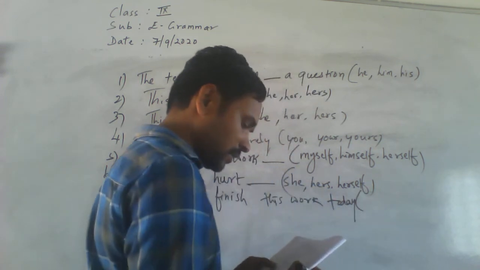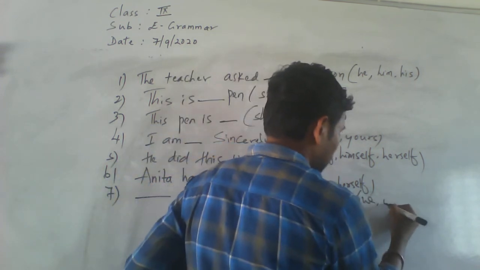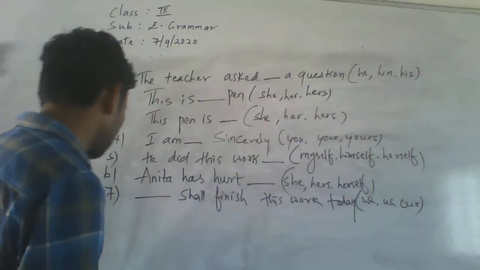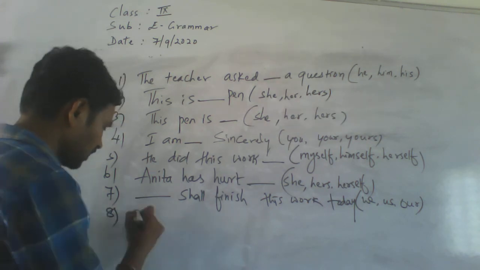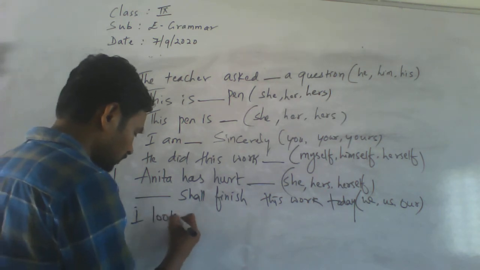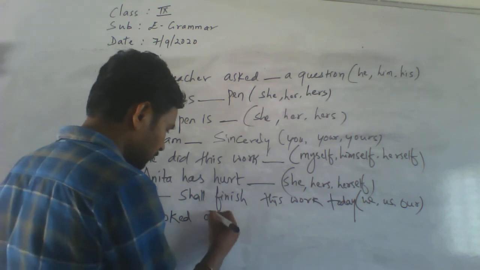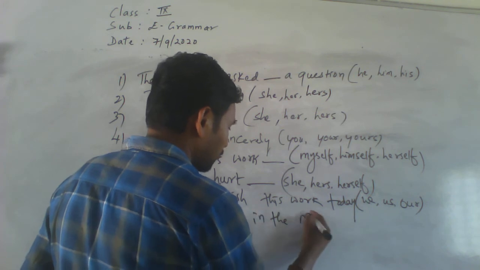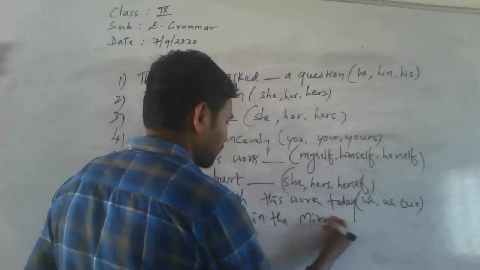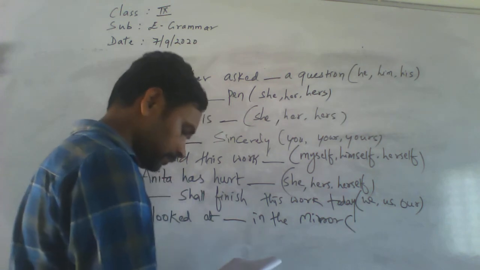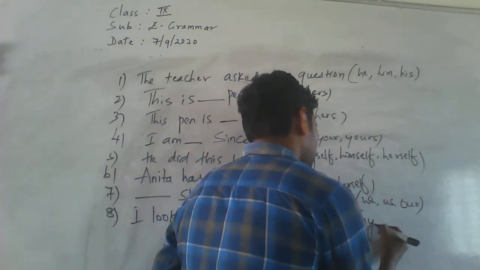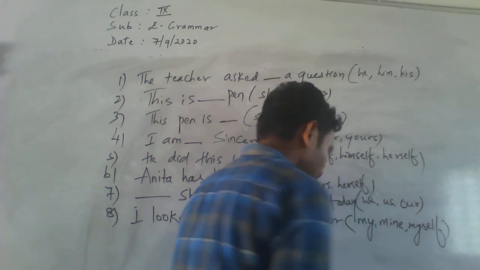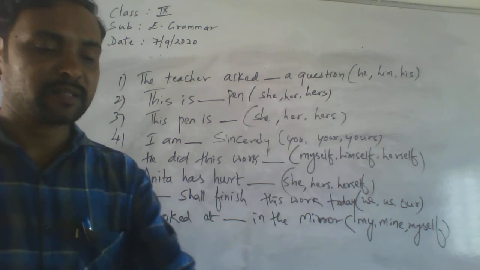In the bracket: we, us, our. Next, the eighth one: I looked at dash in the mirror. Here: my, mine, myself.